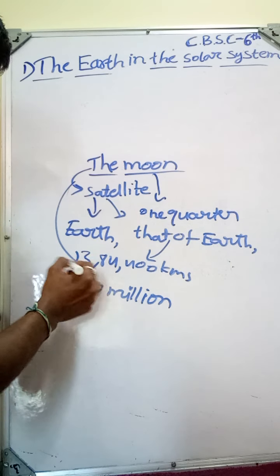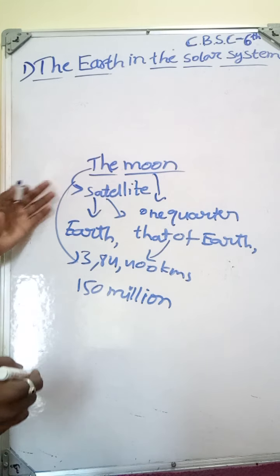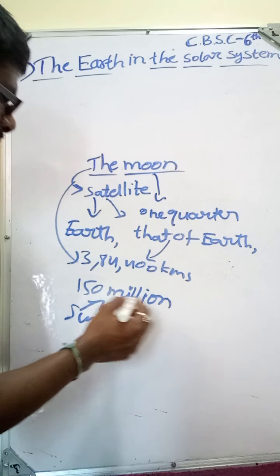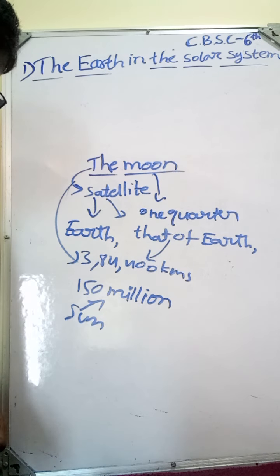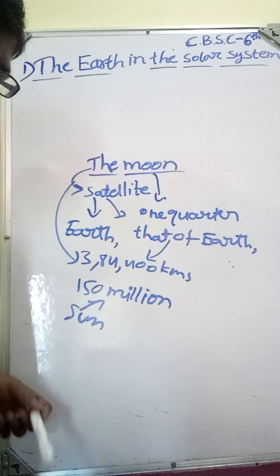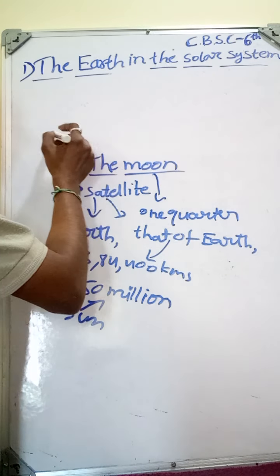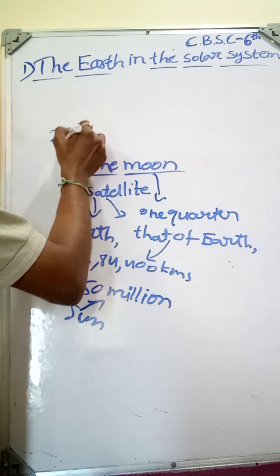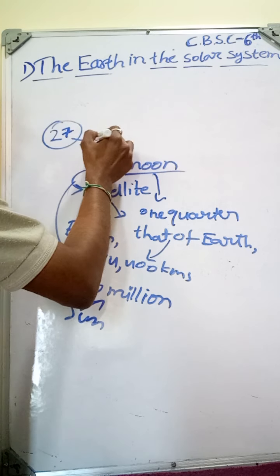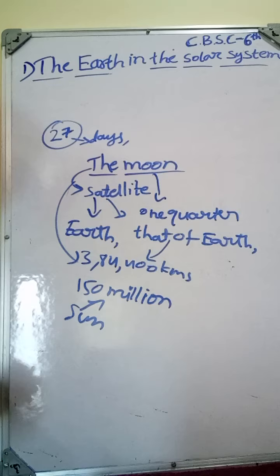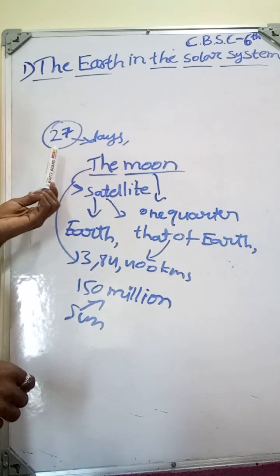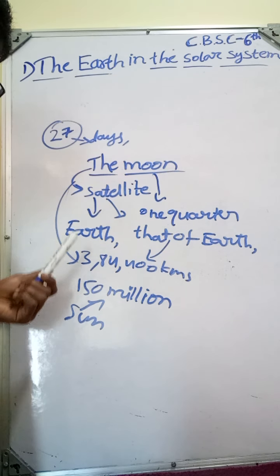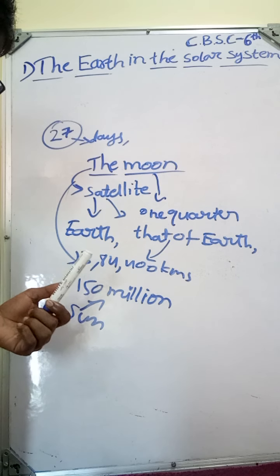The Moon is only 3,84,400 kilometers away from the Earth, whereas the Sun is 150 million kilometers away. Now you can see the Moon completes one rotation around the Earth within 27 days, because it is nearer to the Earth. That's why it takes only 27 days to complete one revolution around the Earth.